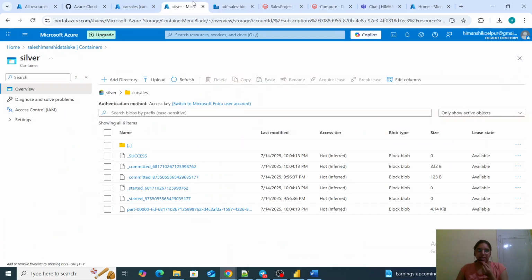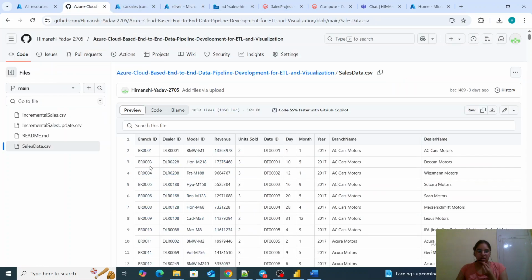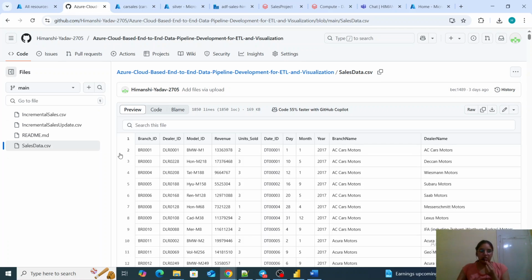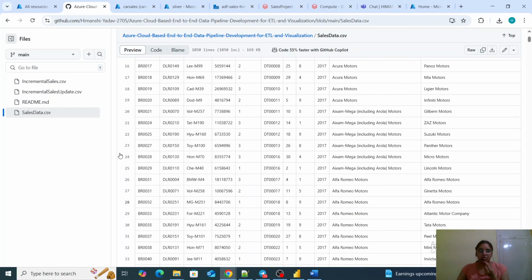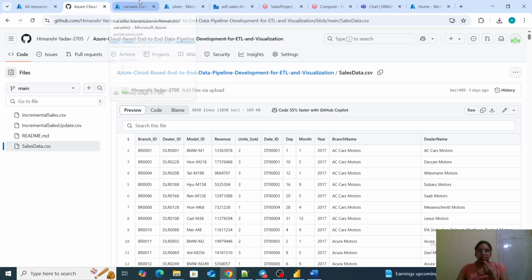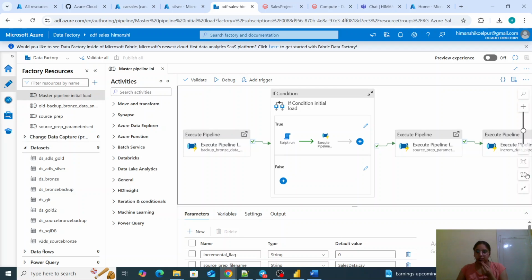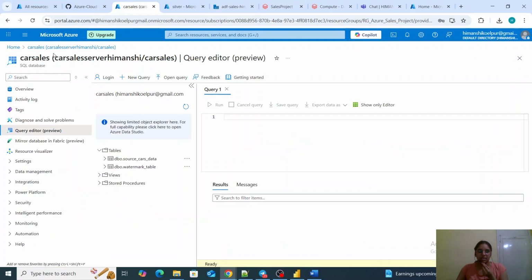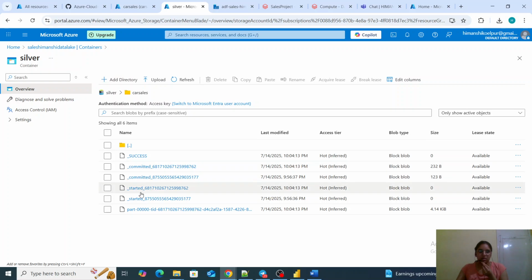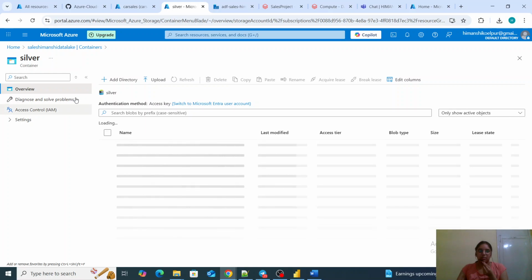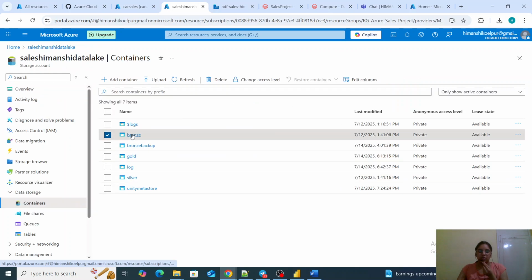For the first time run, it will pull the data from this file, which has about 1849 records. This is the first time load, which is historical. So I will be running it. For the first time load, whatever data is in the silver layer and other layers will be cleaned up and new data will be added over here. And in the bronze layer, whatever data is there will be backed up.